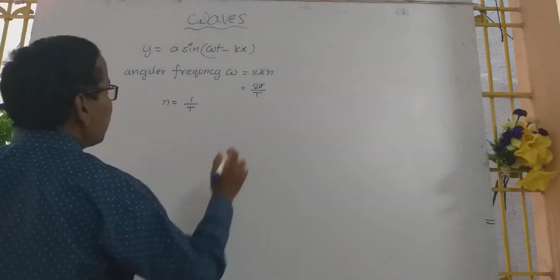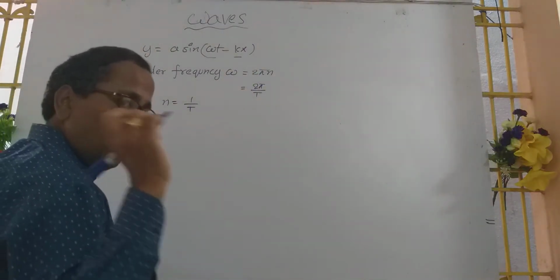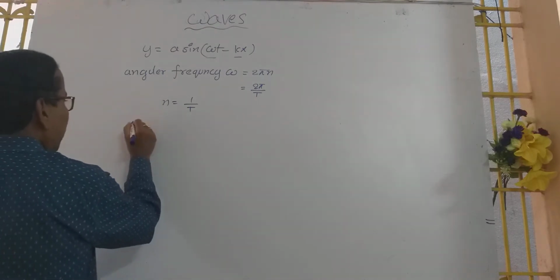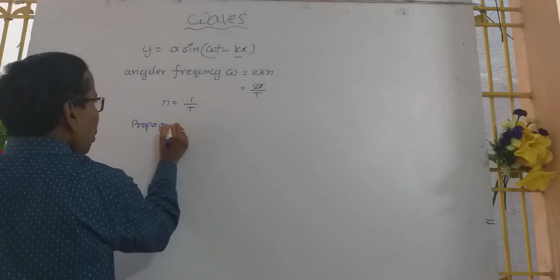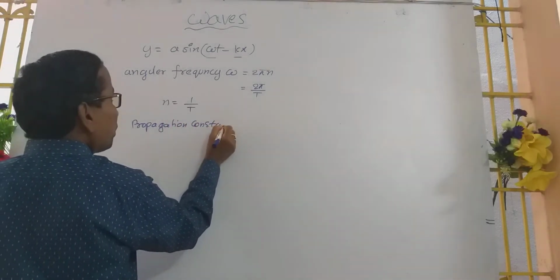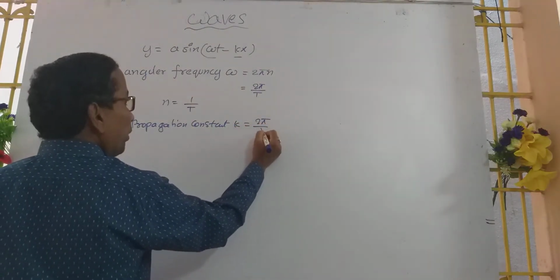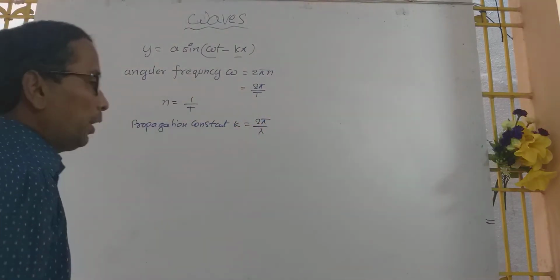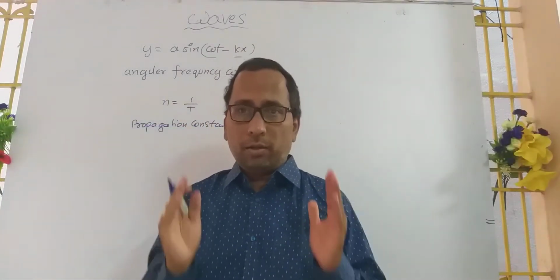What is meant by k? k is the propagation constant. Propagation constant k equals 2 pi by lambda, where lambda is the wavelength.